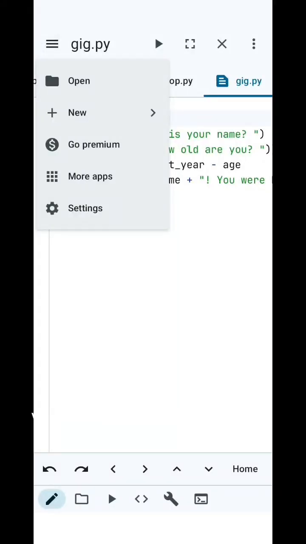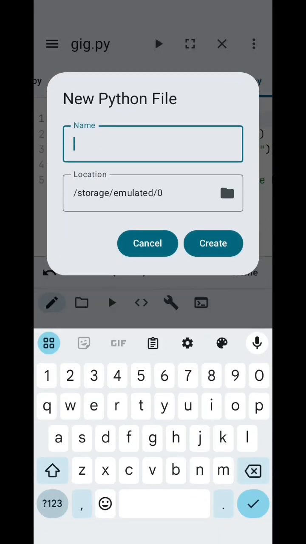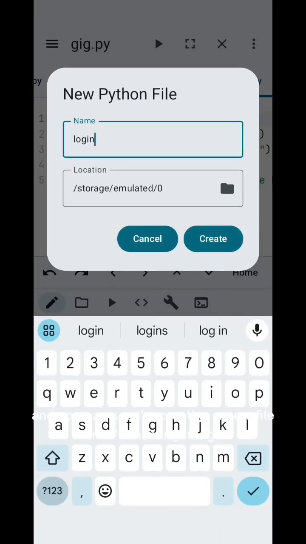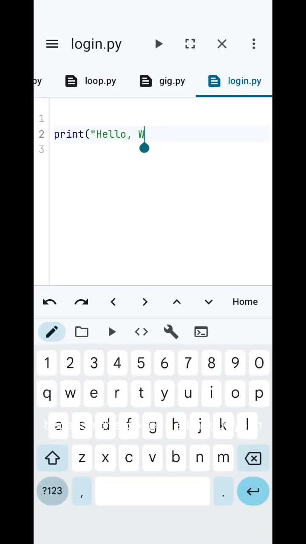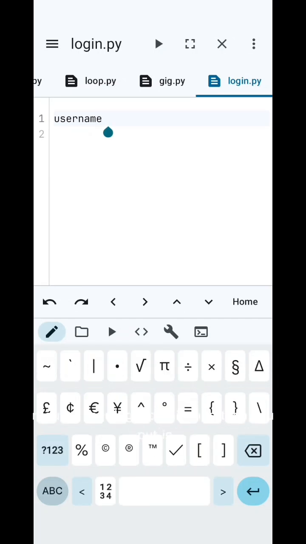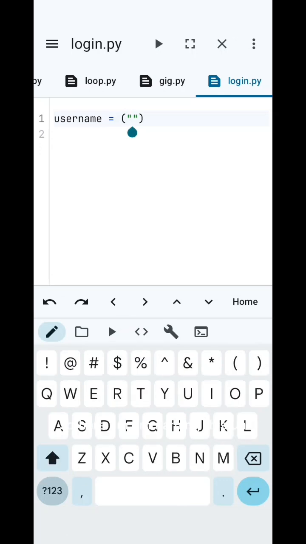While waiting, I just had to open my Pi code and write some code because once I get home, I just want to sleep. You can see I'm creating a new file and I'm naming it login, because this code is going to be about your login details for a particular app, for a particular site, where you request your login details and then you put them in. So watch it and let's do it together.